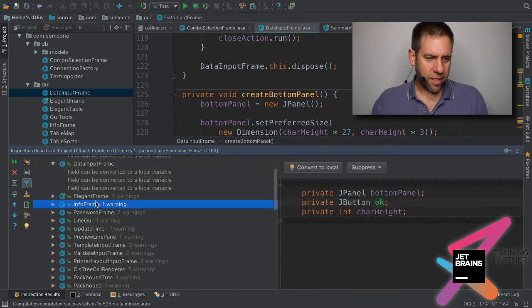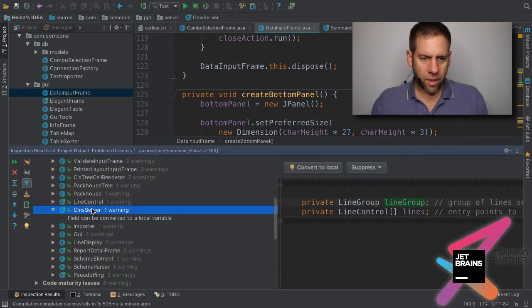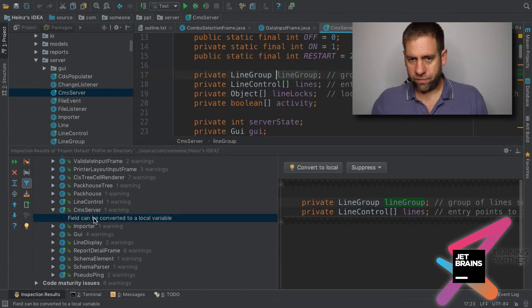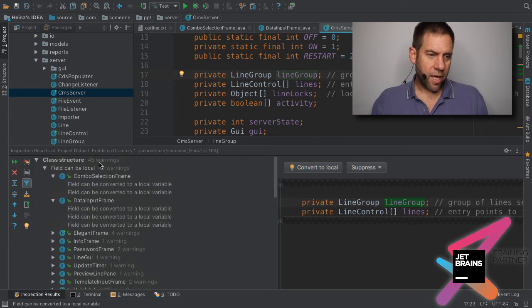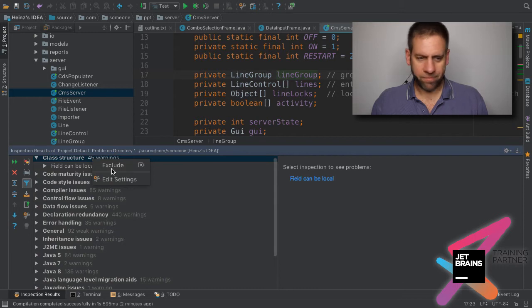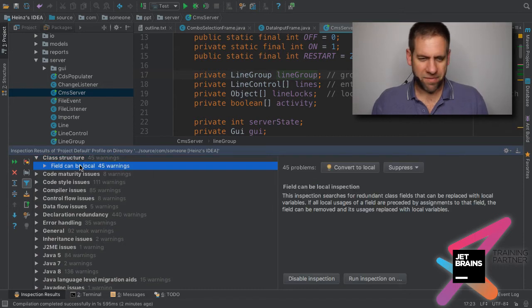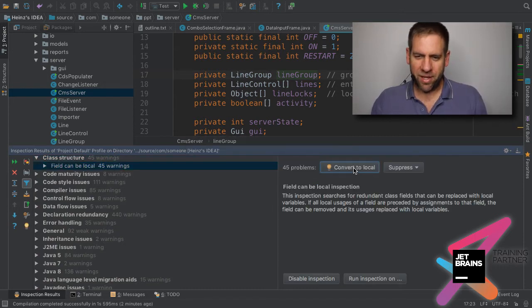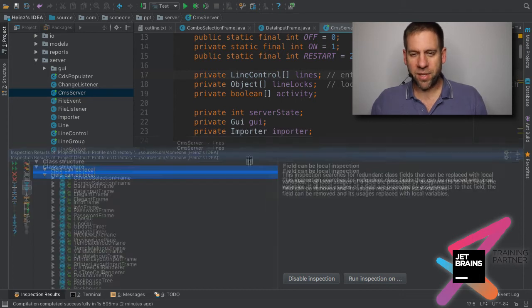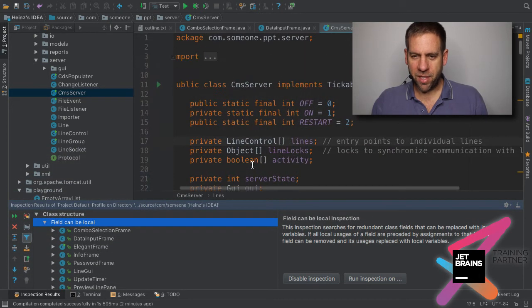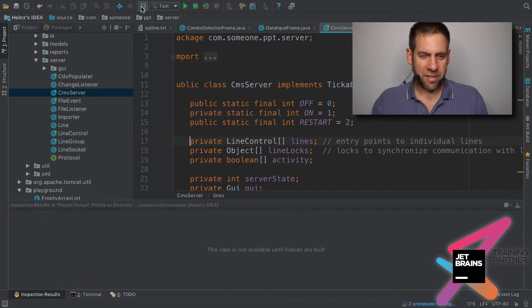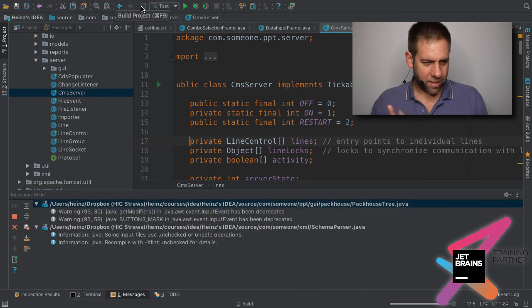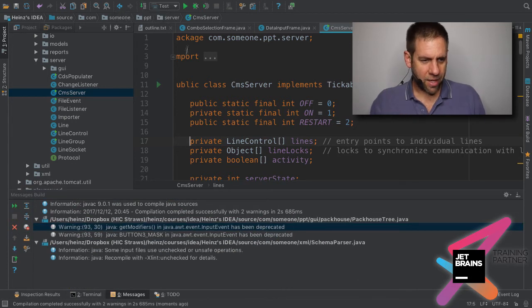And for all of these, there are examples where we've got fields, for example, line group. I don't know what that is, but all of these can be converted to local variables. So I'm going to be brave. I'm going to just say, yeah, just do it. Just convert to local. Now, I actually did this with the code, but I checked it really carefully afterwards. So you can't just in general do this. Now, let me try and compile it, see if it still works. And it seems to still compile, which is good.